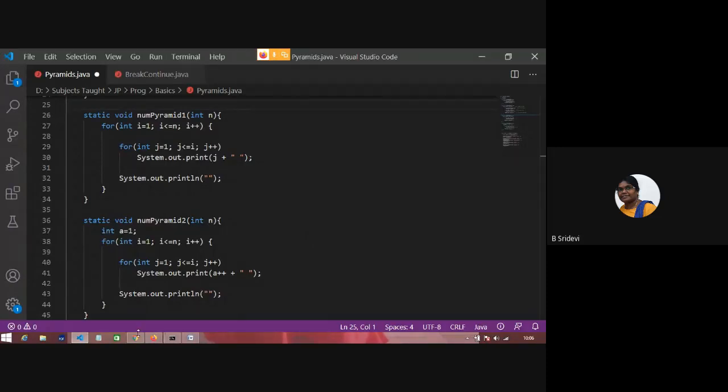Everybody should be aware of why Adam has written 2 for loops. Why an empty print statement? The outer for loop is for the number of lines. The inner for loop is for printing that particular line. Based on the pyramid, the logic is changing a little.